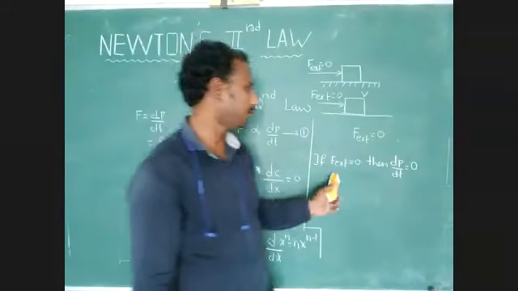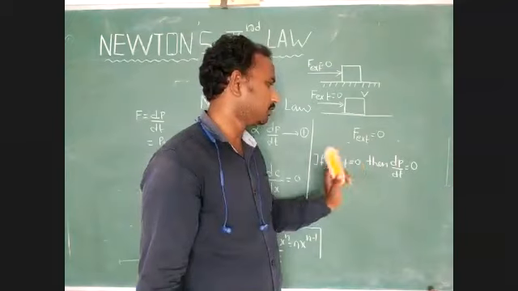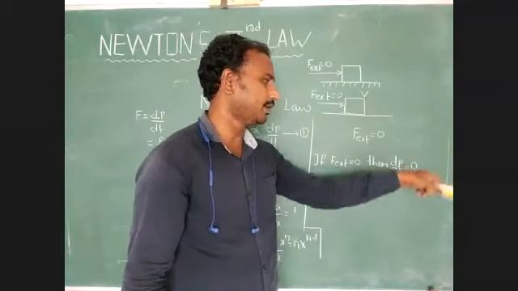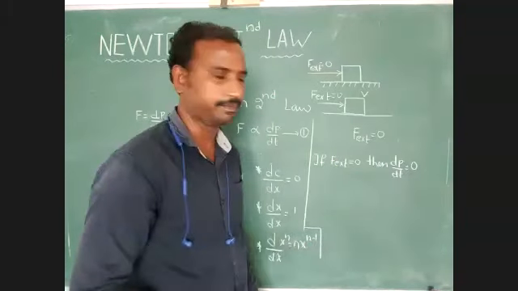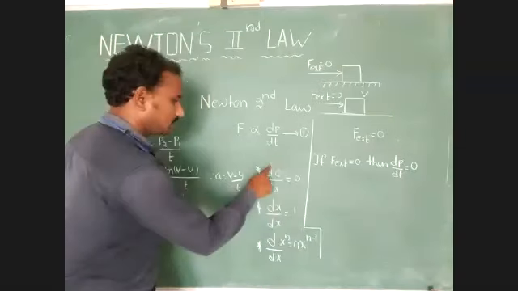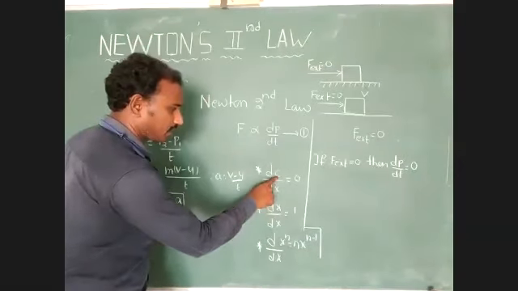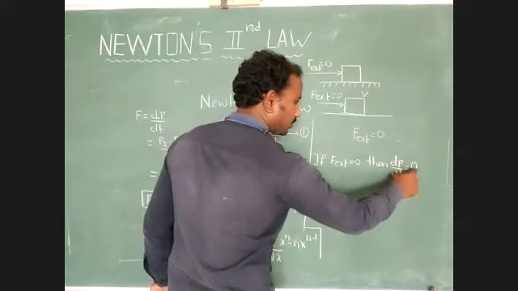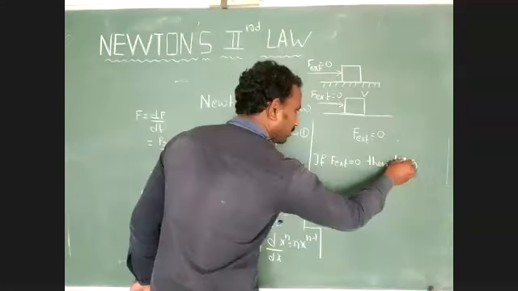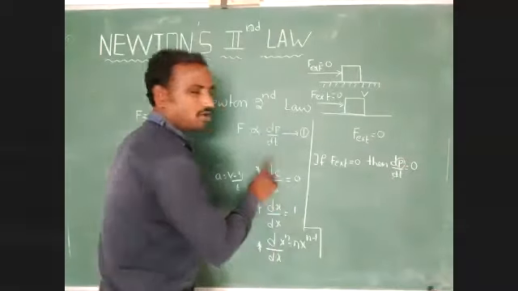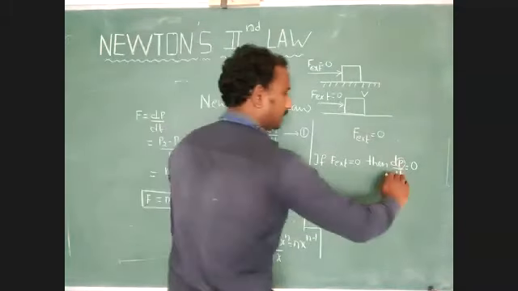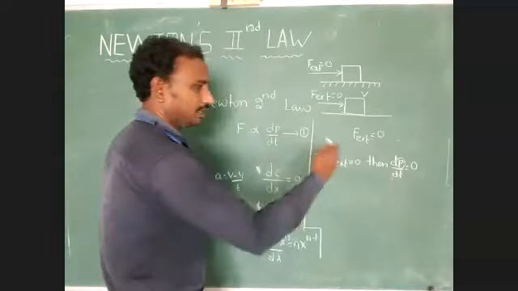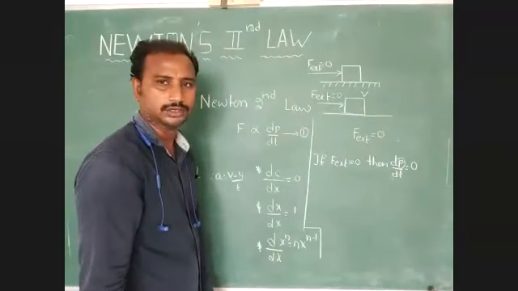So now just identify here, if external force equal to 0, then the rate of change of momentum is also 0 only. Now we have to say d by dx of constant equal to 0, d by dt of p equal to 0. Here linear momentum equal to constant. Then only the rate of change of linear momentum value equal to 0.